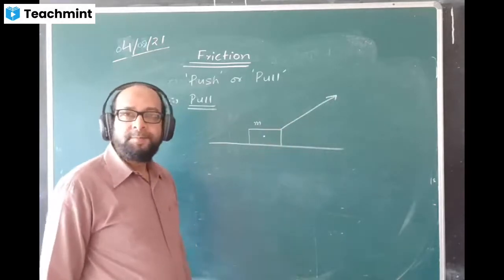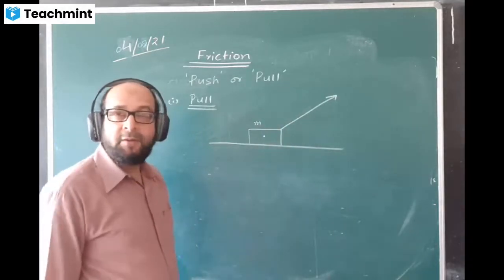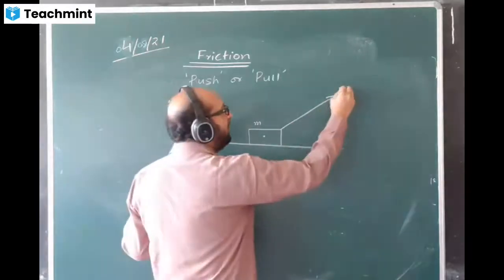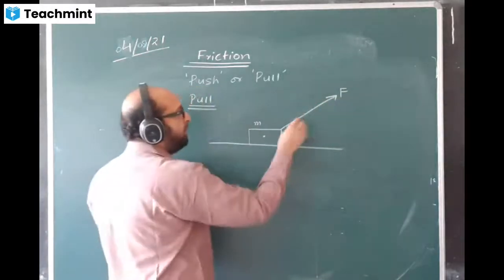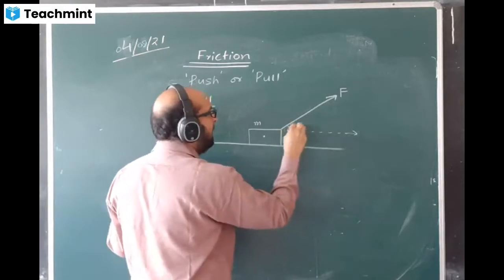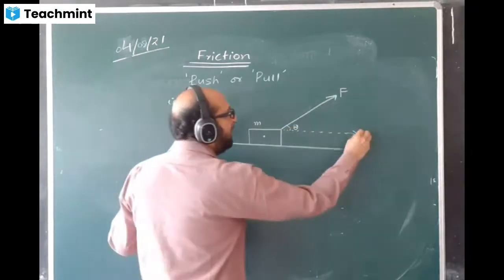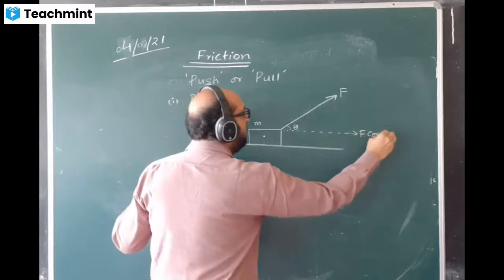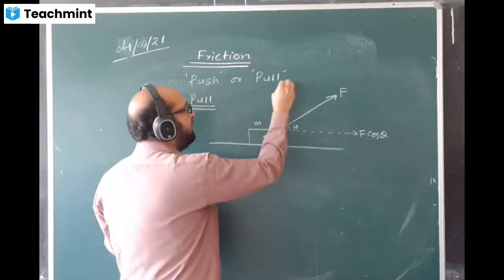The pulling force applied is F, making some angle theta. This will break into two components: F cos theta and F sin theta.